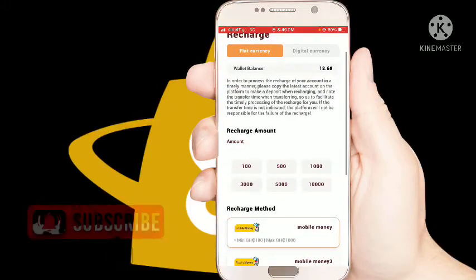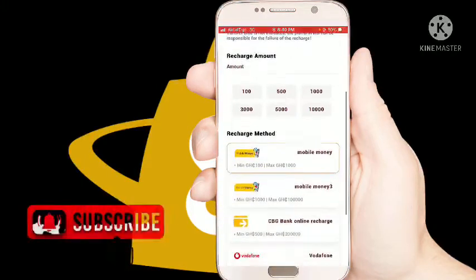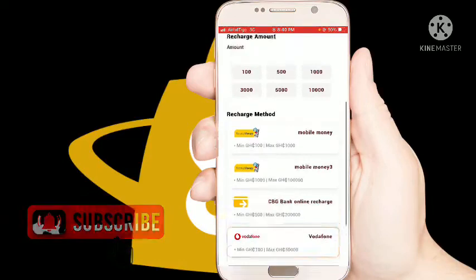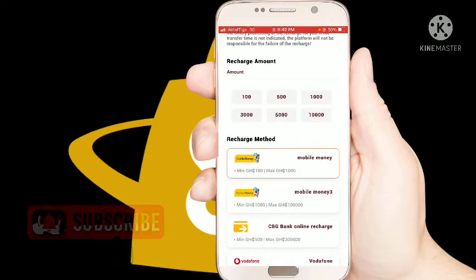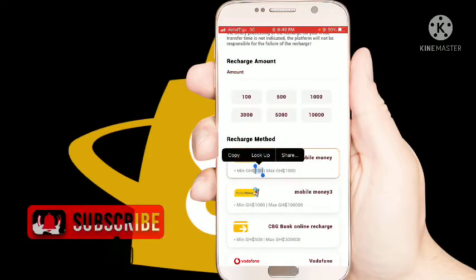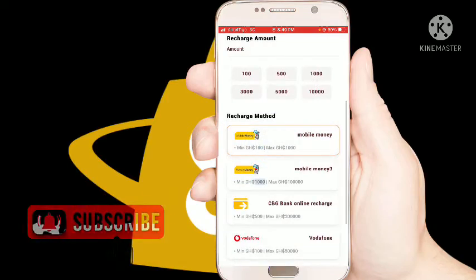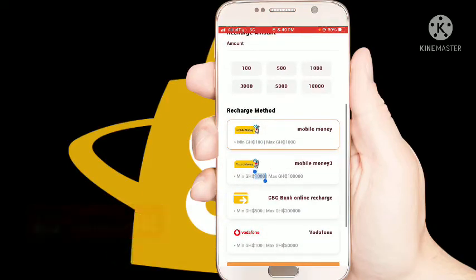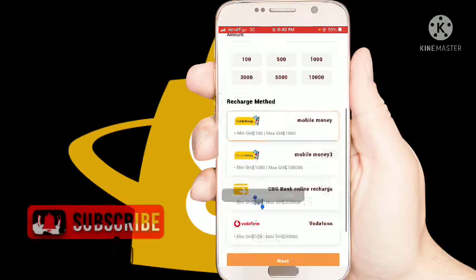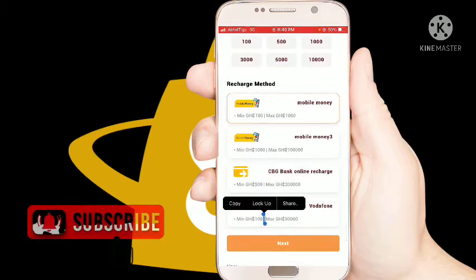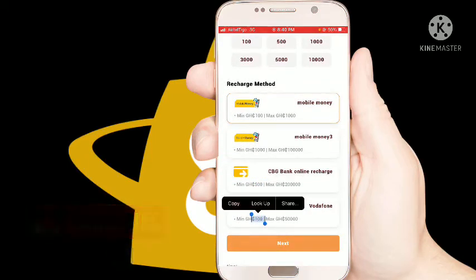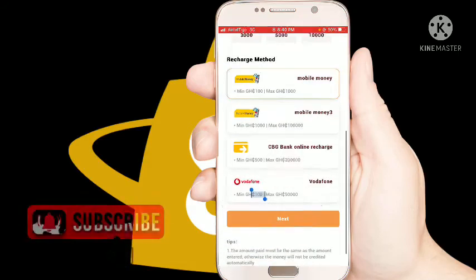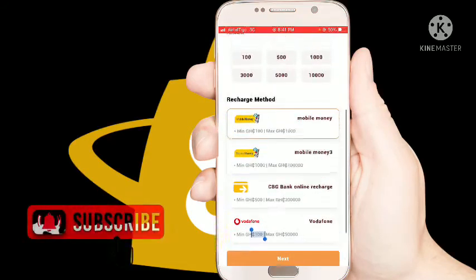Then you can deposit using the mobile money or the Voda Cash. Using this mobile money, the minimum is 100 cedis, and this one the minimum is 1,000, and this one the minimum is 500 cedis. And using this Voda Cash, depositing with this Voda Cash account, the minimum is 100 Ghana cedis.